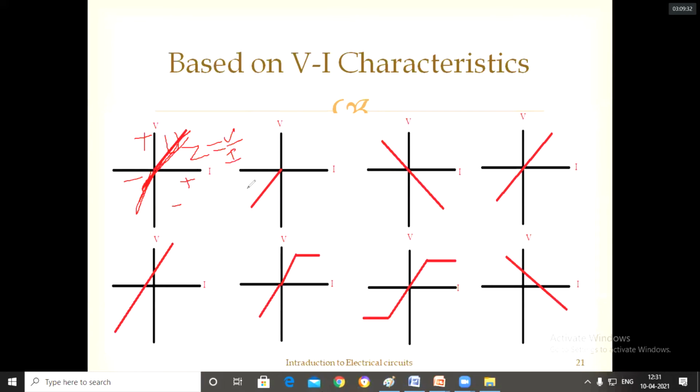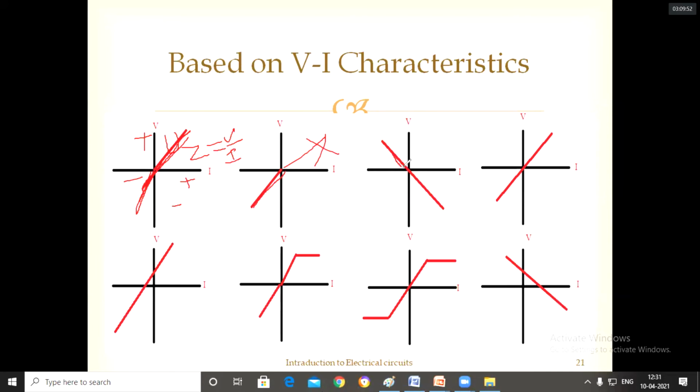So this is one direction. If the reverse direction also has the same characteristics, then that is bilateral. For this first case, it is not having the reverse direction, so this is unilateral. For this one also, it is having the reverse direction. What about the positive direction? It is not having it. So it is unilateral.